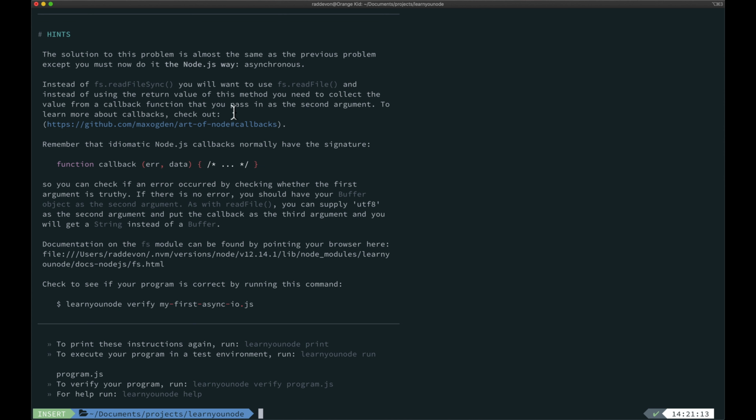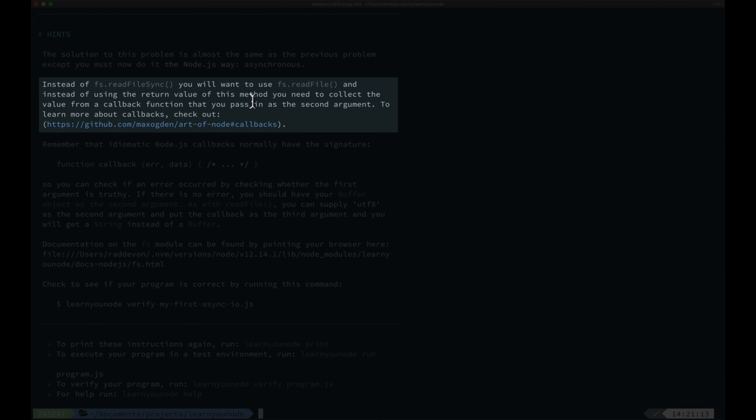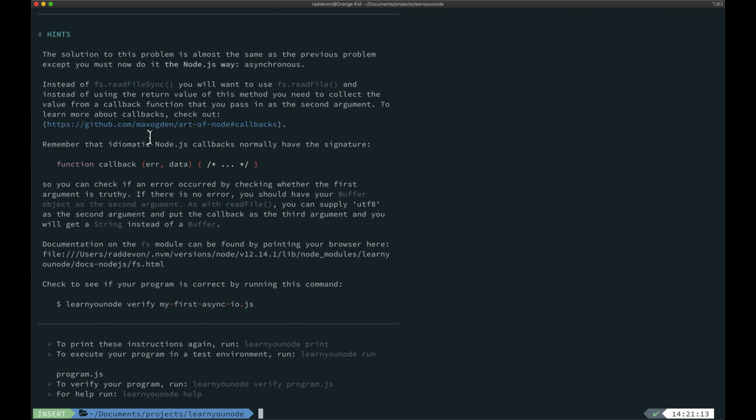And that's basically what they're telling us here in the hints. Instead of using the return value of this method, you will need to collect the value from a callback function that you pass in as the second argument. And then here they have a link you can go to learn more about callback functions.